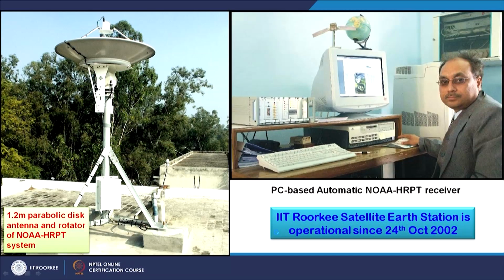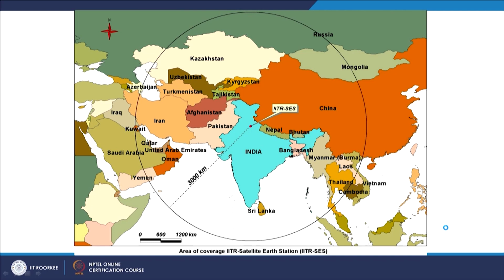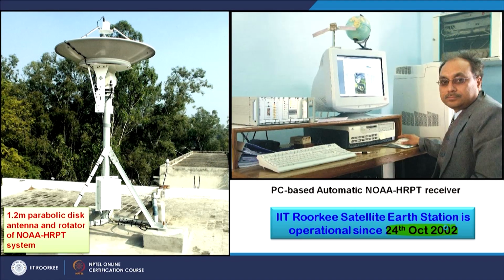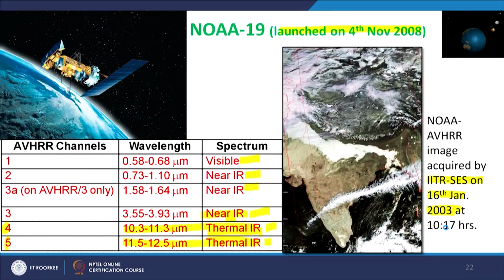This is the simple setup which we have running, and data is still being acquired. This is the external part, which is a rotating or tracking antenna. This is a PC based system, and as mentioned, it has been working since October 2002. And because the spatial resolution is relatively coarse, 1.1 kilometer with the VHRR sensor, it covers a very large area. So, it covers a 2800 kilometer width of area. I have shown the image here.